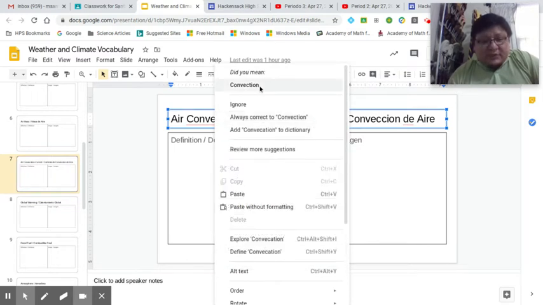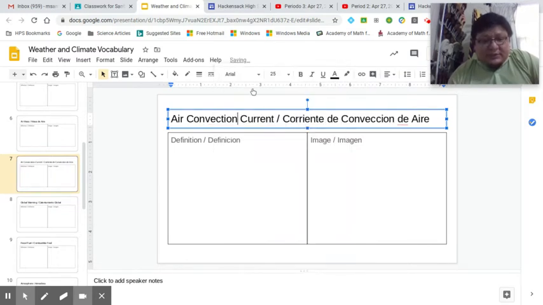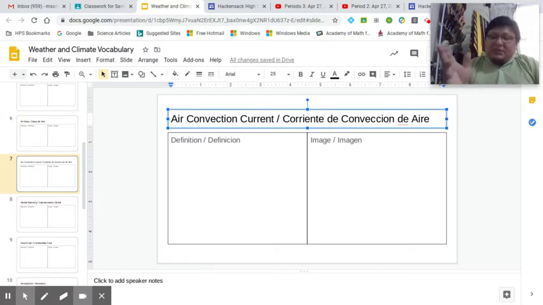Convection. So fix that word, just like I'm doing right now. It said something else before in slide 7. Air convection current. Some of you have done this. And if you remember the layers of the Earth, the interior, we talked about convection currents and what drives those things, right? Anyway, definition, picture, turn it in, and you're done.